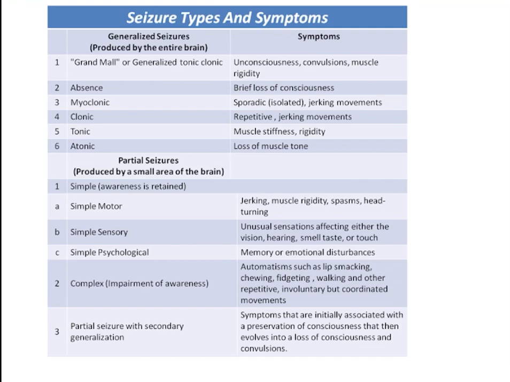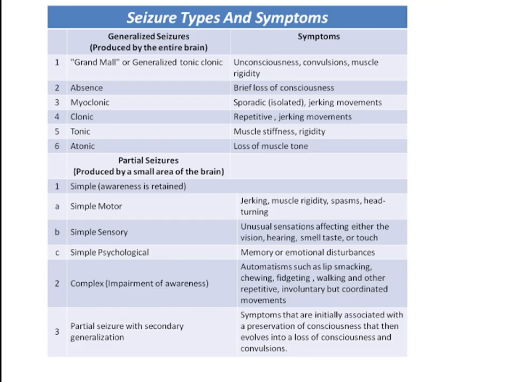From the general medicine point of view, the seizures, types and the symptoms are very important. All the seizures, the generalized and the partial seizures, are clearly given here, and the symptoms are clearly given here. Many times they have asked based on the type of seizures, so do note each and every seizure type. They can also ask you to prescribe the drug accordingly to the type of seizures. They can give the symptoms and ask you to identify the seizure and the drug that you want to prescribe.